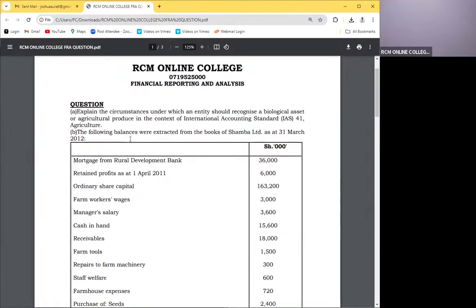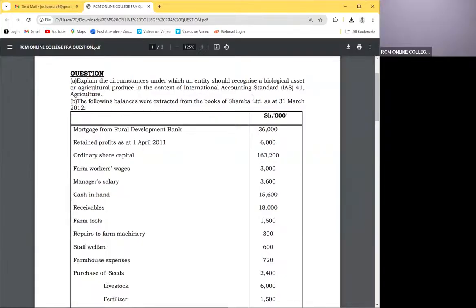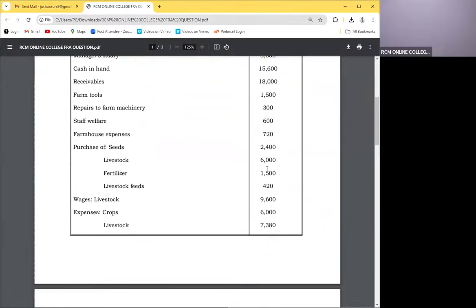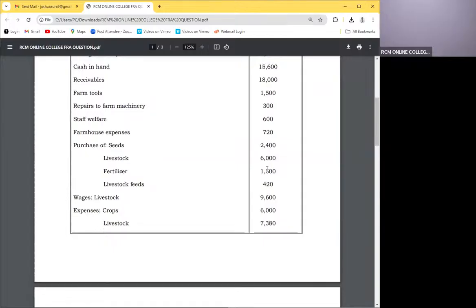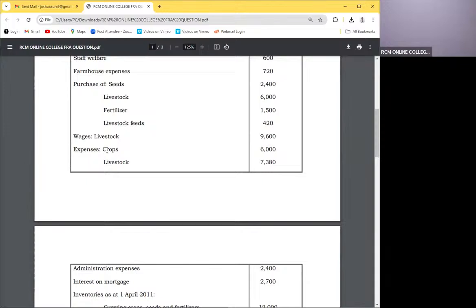So you're told here we want to start with part B. The following balances were extracted from the books of Shamba Limited as at 31st March. You can see mortgage from Rural Development Bank, retained profits, ordinary share capital. Farm worker wages, you can see these are indirect expenses. I'll tell you why. We know expenses for crops and we know expenses for livestock. So these expenses that are apportioned are the ones going to the individual biological assets account. These ones here, we call them direct.